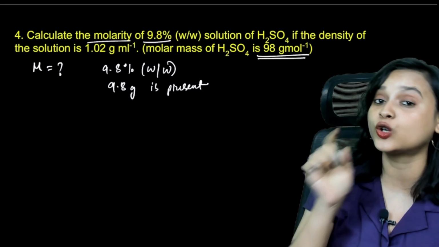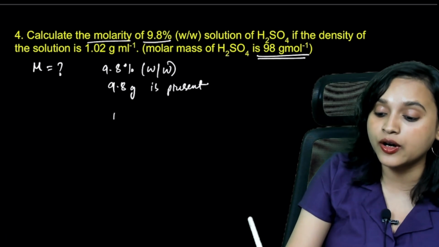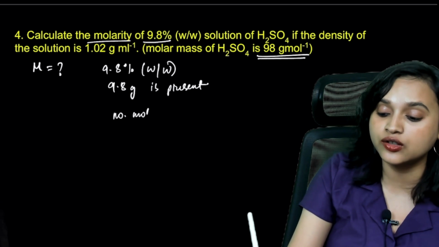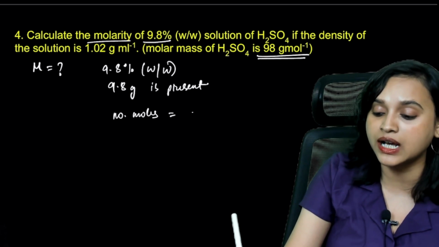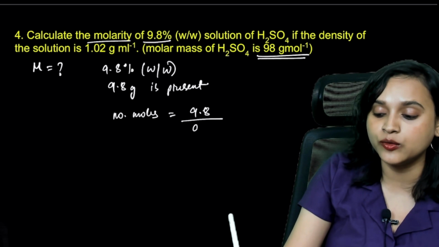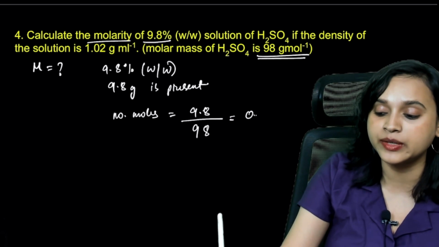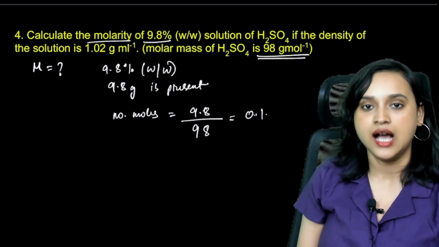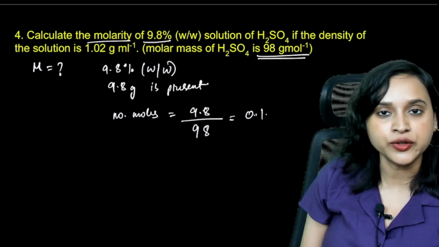That means, can we calculate the number of moles, everybody? Yes, we can. So number of moles will be given mass divided by molar mass. Given mass is 9.8, molar mass is 98. That means you will be getting 0.1. Is that right? Absolutely right, 0.1 moles you will get.